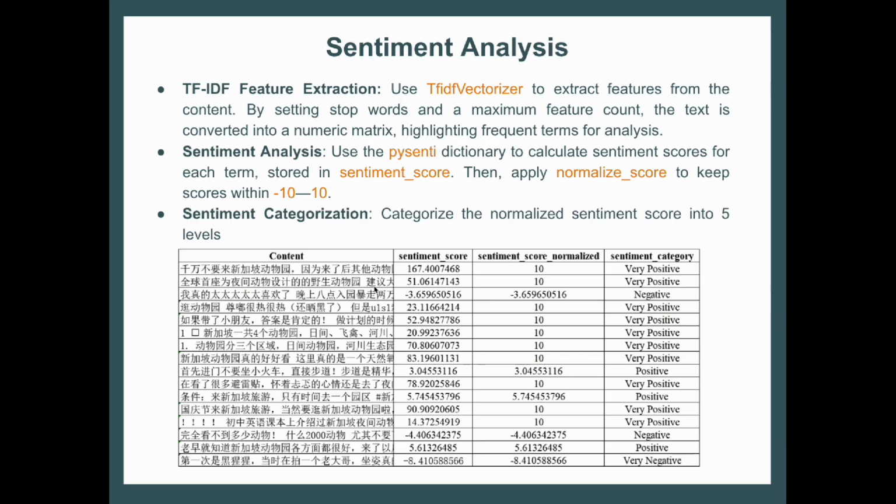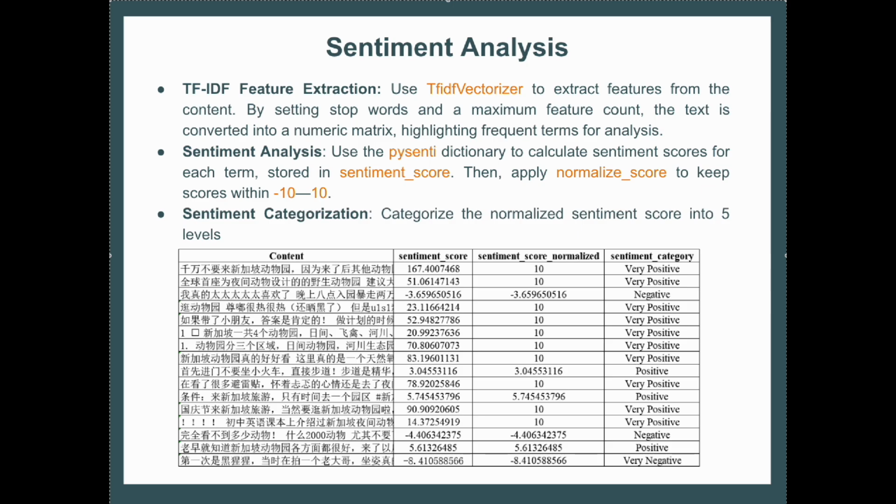Next, moving on to sentiment analysis. We use two main tools to help us with our sentiment analysis. Firstly, we use TF-IDF, which stands for Term Frequency-Inverse Document Frequency. TF-IDF effectively emphasizes unique terms that represent a document's core content, helping to filter out irrelevant information and highlight key features.